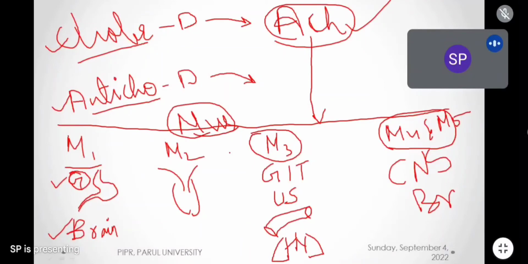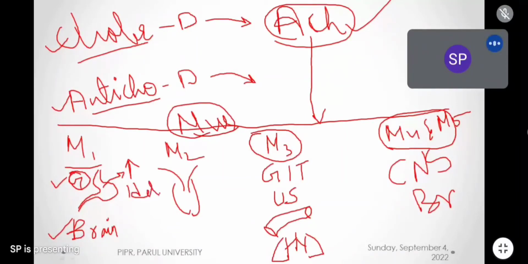These points you have already studied. I am just revising all these points. Now you see, I told you M1 receptors are present in gastric glands. When M1 receptors on the gastric glands are stimulated, all the gastric secretions will increase. It will increase the production of gastrin hormone. It will increase the production of all enzymes. It will increase the production of acid, HCl.